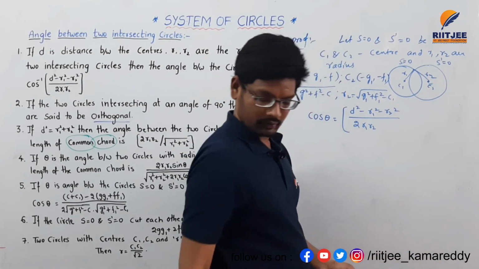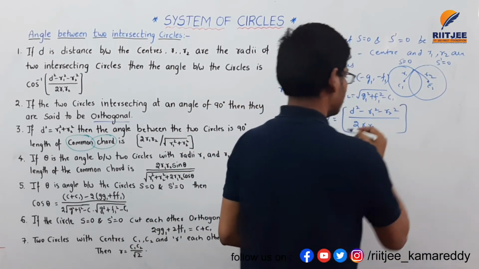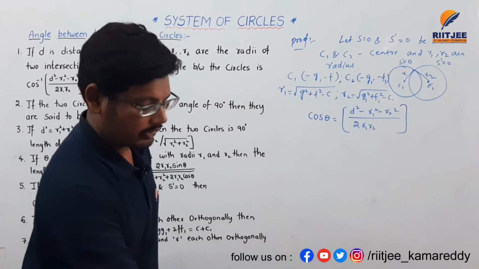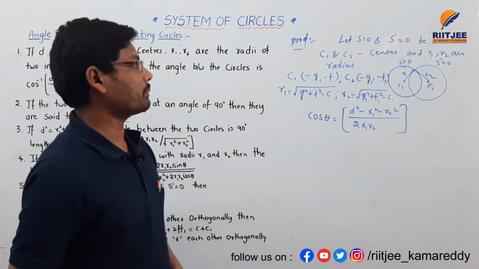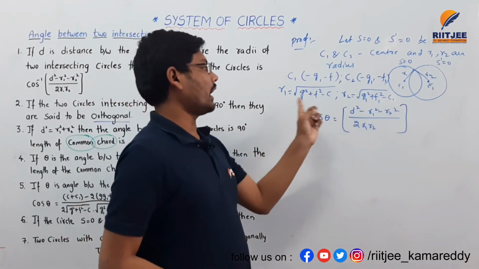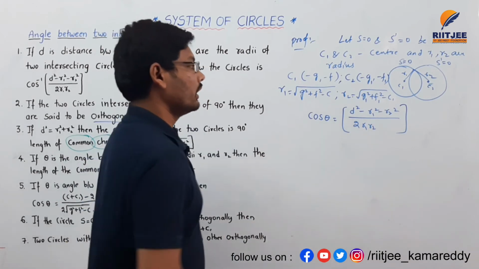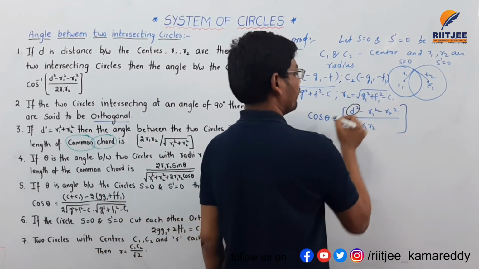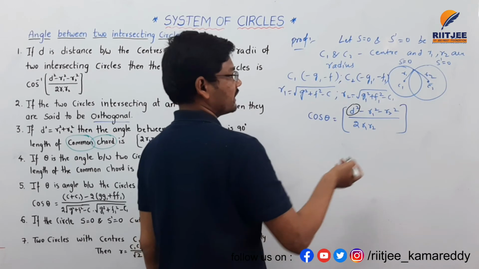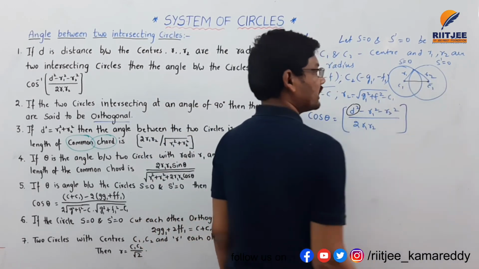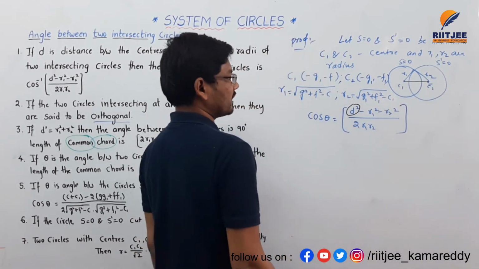This is the formula here. So let's substitute C1, C2, R1, R2 in this formula. Here d square is not given, so d square is the distance between the two centers squared.